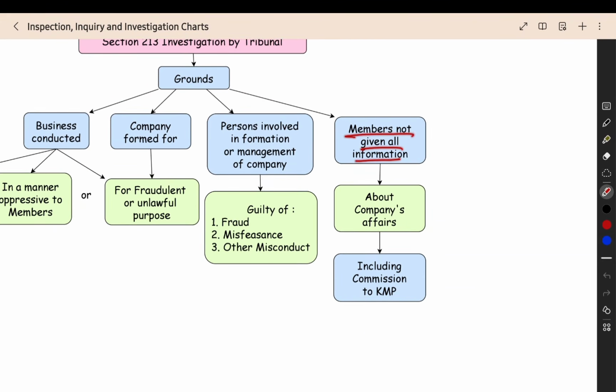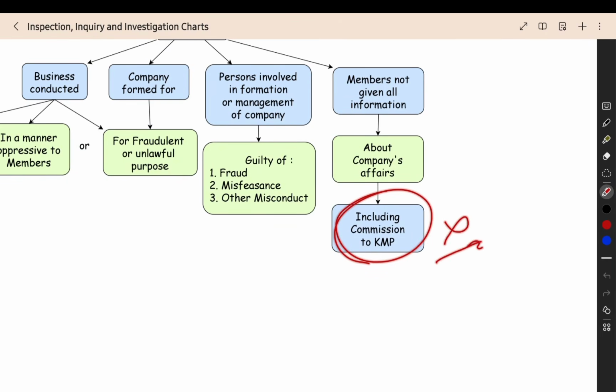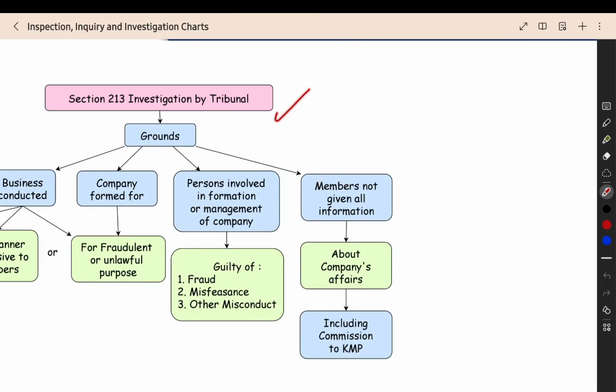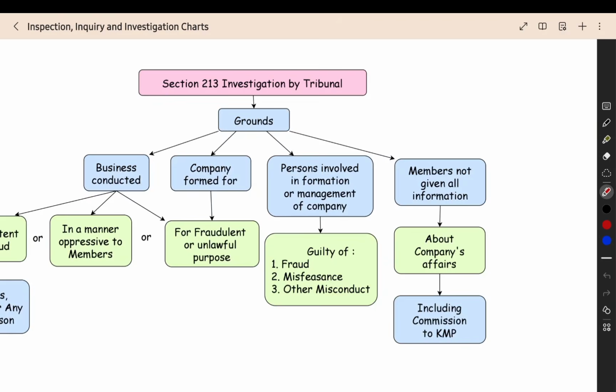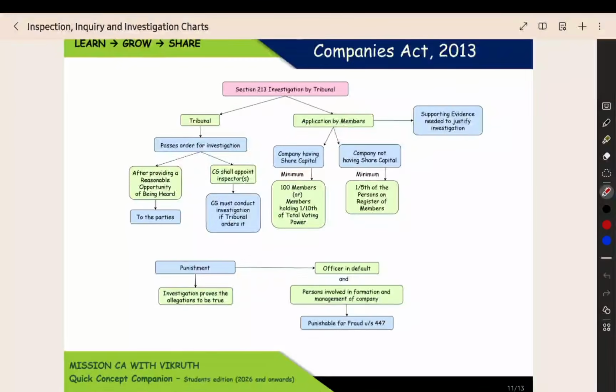Members are not given all the information. You are not telling everything about the company. You are hiding something about the company's events and affairs. You are hiding many things from the shareholders, including commission to the KMP, the key managerial personnel, that is MD, WTD, manager, CEO, CFO, company secretary. What commission and salary you are giving to those people, you are not properly disclosing to the shareholders or the members. In that case also, investigation can be ordered by the tribunal. Something suspicious is going on in the company, so they will launch the investigation.